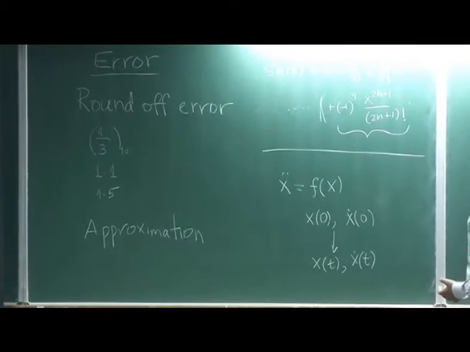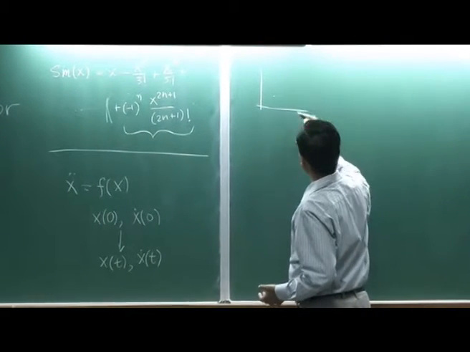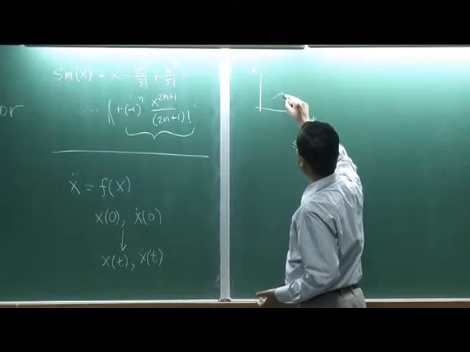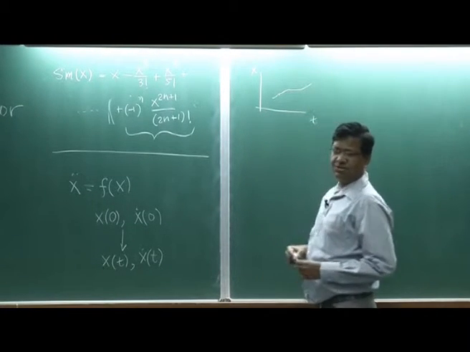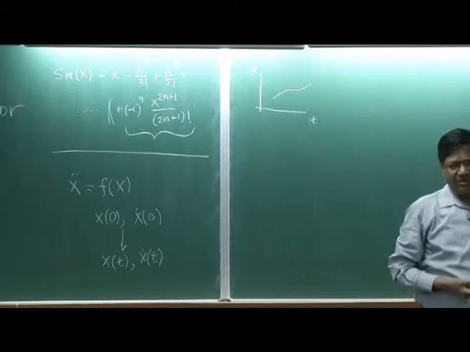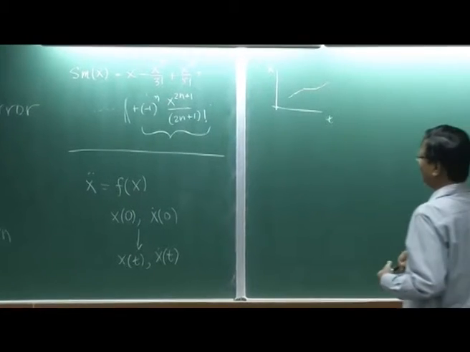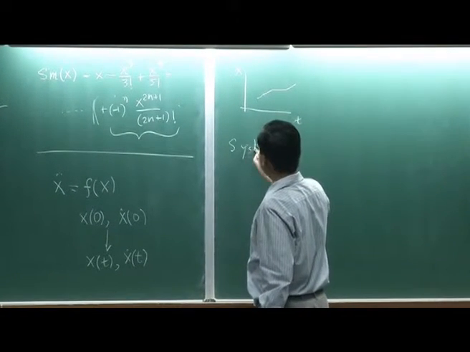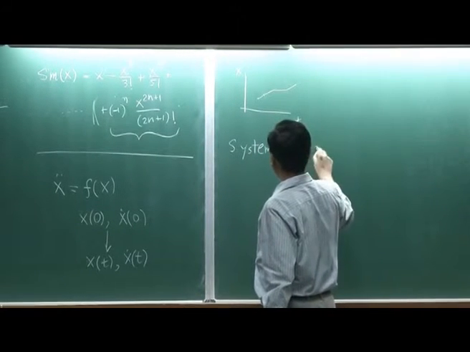Okay. Just to make it more explicit, if I start from here, position as a function of time, I will be going in steps of delta t like this. Each time step I will be committing an error. Now these errors could add up, so that will be systematic error, as you know from your experimental physics course.